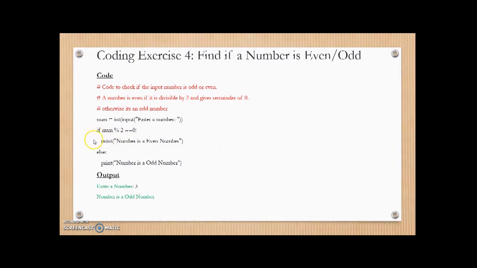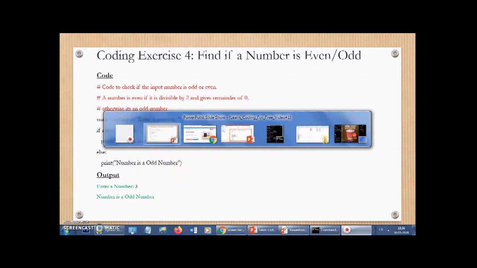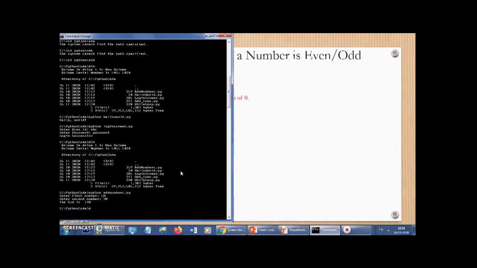So that is the if statement applied here. If the remainder of the number divided by 2 is 0, then the number is an even number, else the number is an odd number. So it's a very simple program, and it makes use of the if statement. In an if statement, if the condition is successful, you can do something, and if it's not successful, that is the else part, you can execute something else, right? Yeah. So let's execute this code and see.